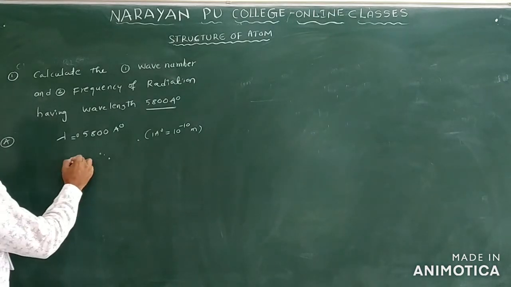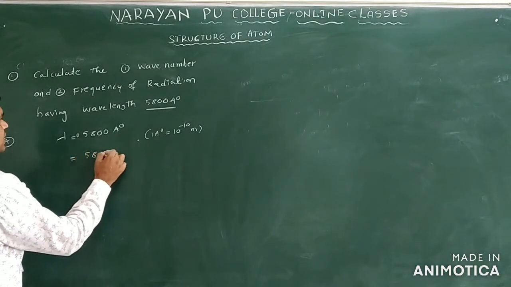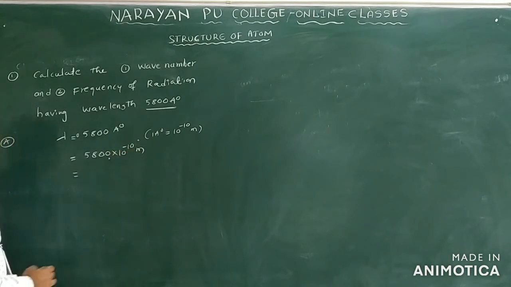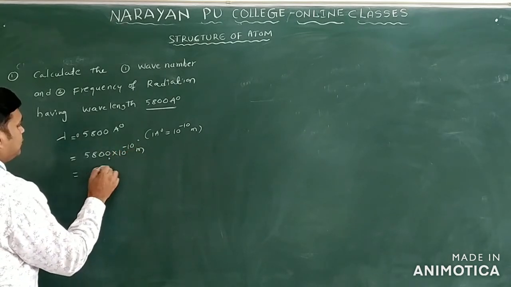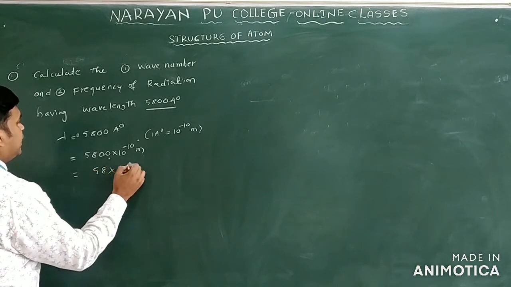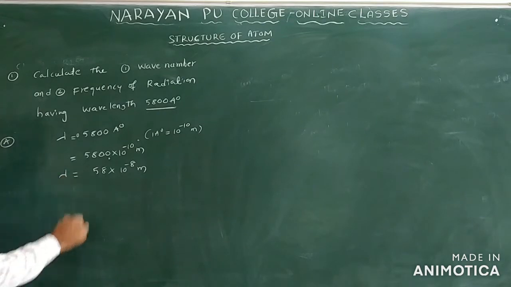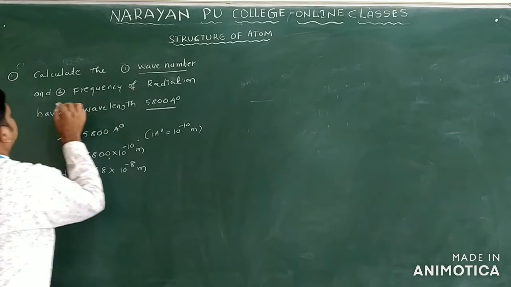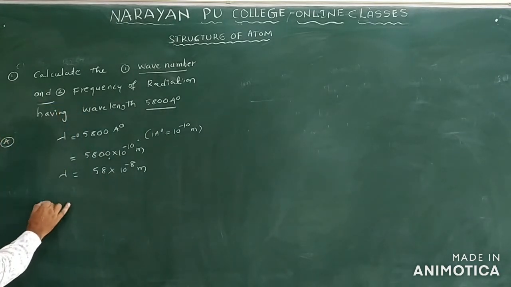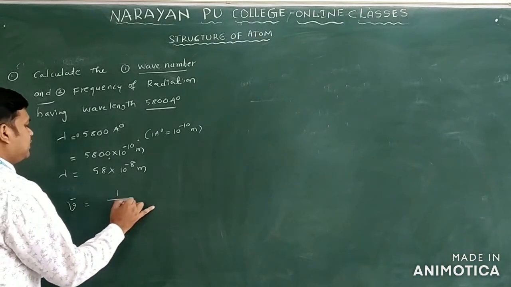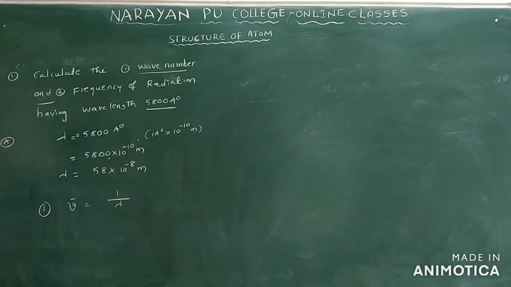So convert them into meter. I will write here 5800 into 10 power minus 10 meter. So I will get 58 into 10 power minus 8 meter only. This is lambda given. The first one they ask here is wave number. What is the formula? Wave number means it is the reciprocal of the wavelength only. So we will write 1 by lambda.